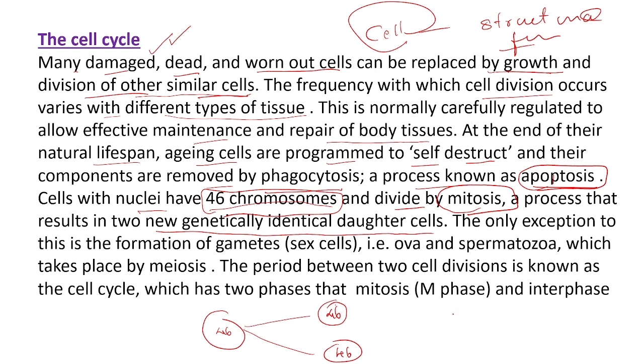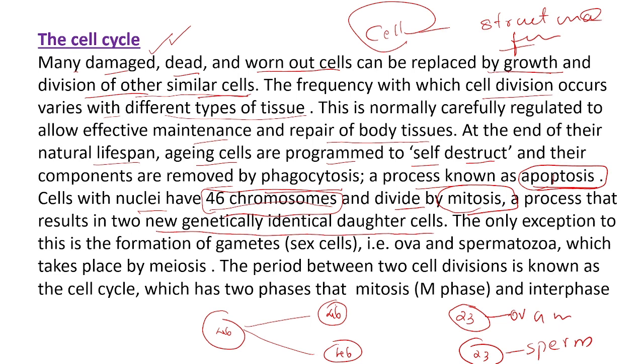Once sex cells form during division, they will be haploid, meaning half the number of chromosomes, 23. The ovum and sperm will have 23 chromosomes only. Understood? Normally in our body, except sex cells, all other cells divide and form two identical daughter cells, and each daughter cell has 46 chromosomes.